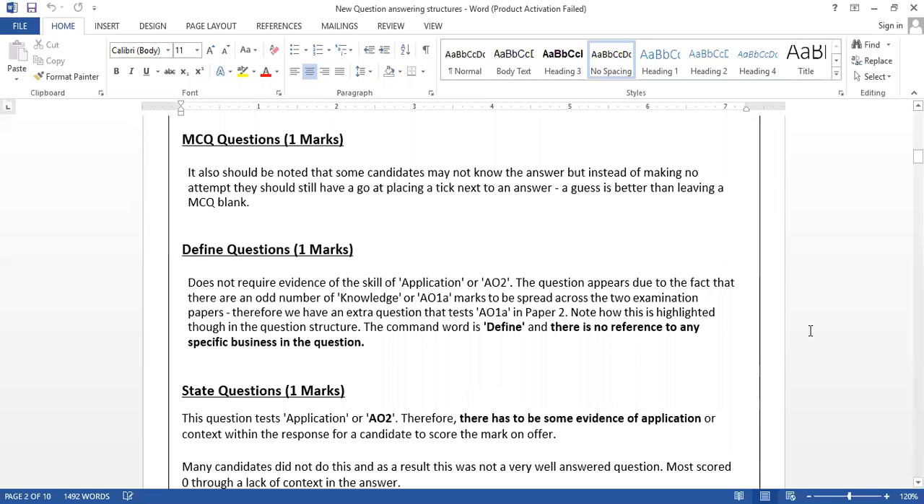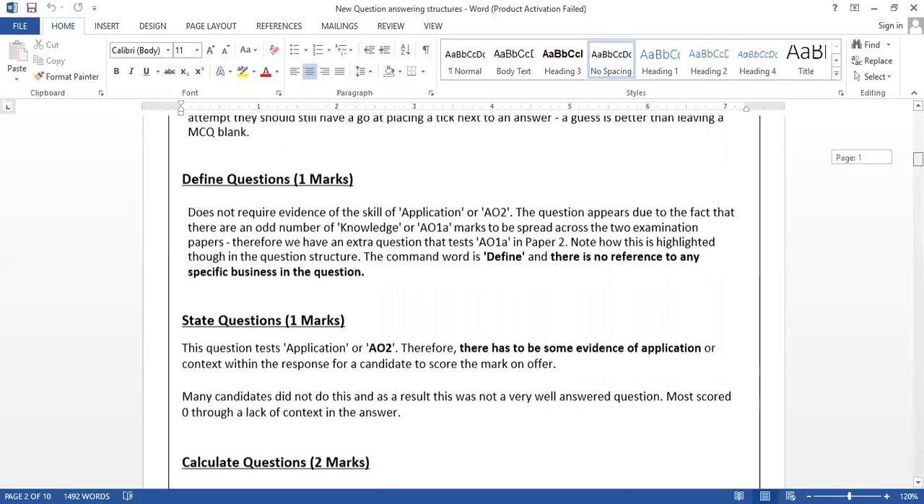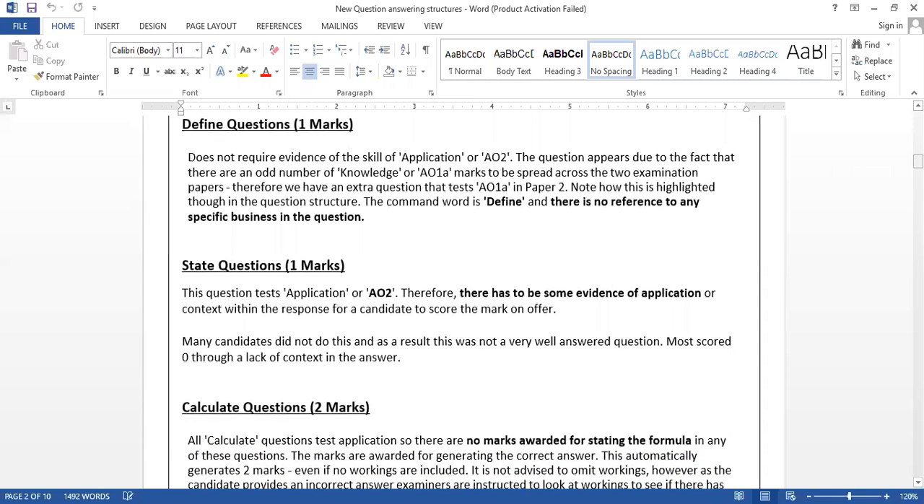Next, you can see the define type of questions, like this 1 mark question. We don't need any application skills here. We are only asking AO1, a knowledge level. The question appears because there is an odd number of knowledge, AO1, marks to be spread across the 2 examination papers. Therefore, we have an extra question that tests AO1 in Paper 2.